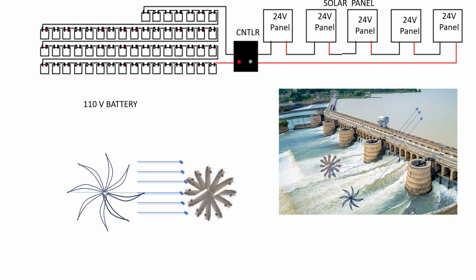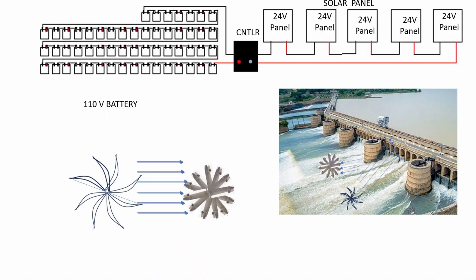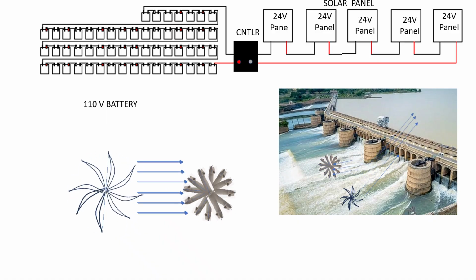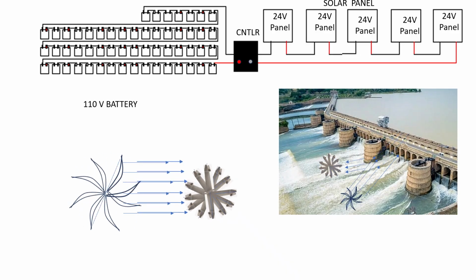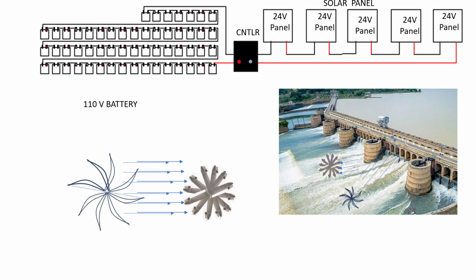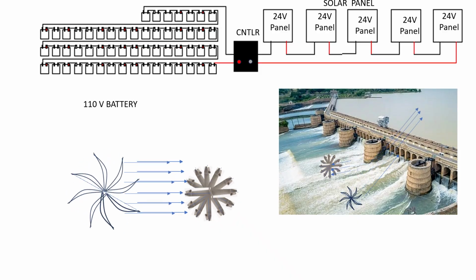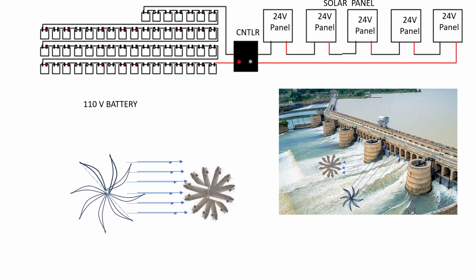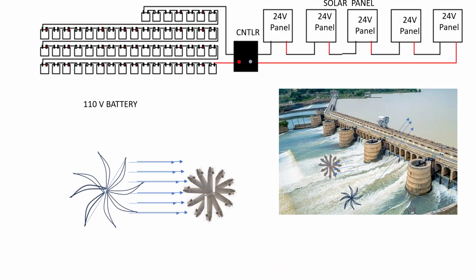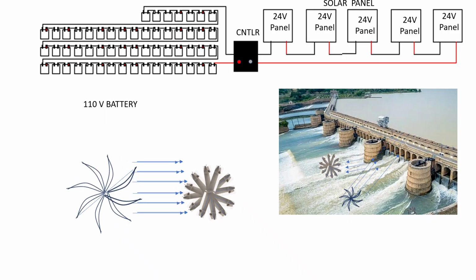For the 110 volt, we are using 24 volt solar panels. They are connected in series, so it will give 120 volt because charging needs higher voltage. Your normal battery voltage is 110, but you need to charge it at a higher voltage. The panel is 24 volt.